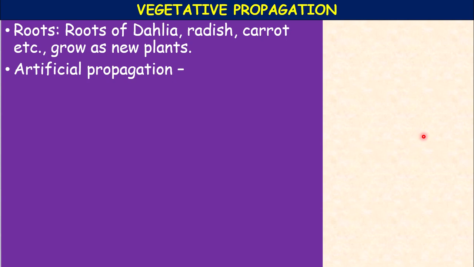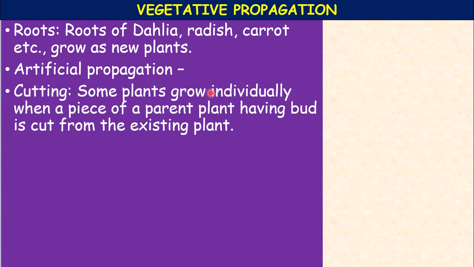So keeping this in view, let us enter into the artificial methods of vegetative propagation. Because of the advantages offered by vegetative propagation, humans have used this method for artificial multiplication of useful plants.